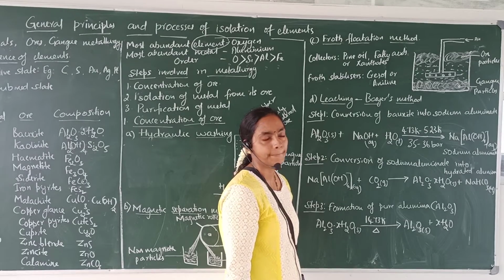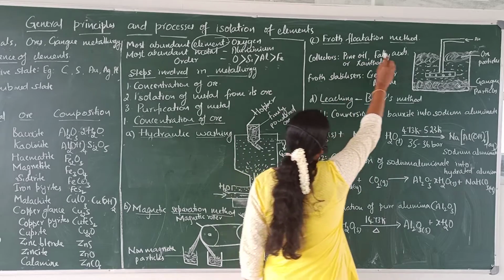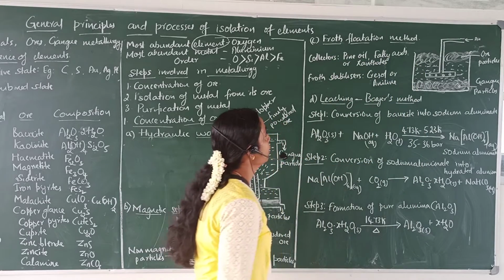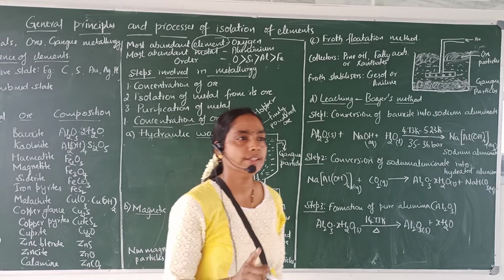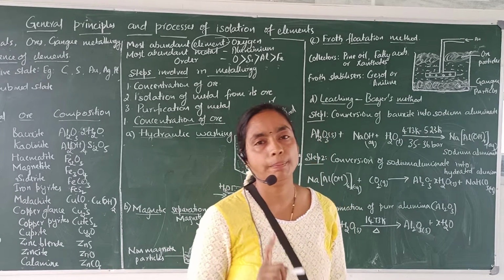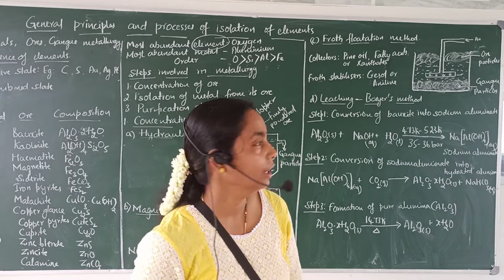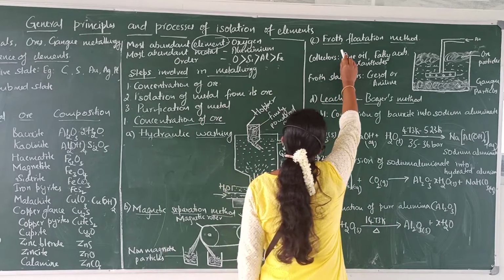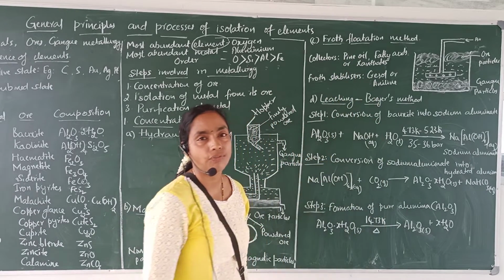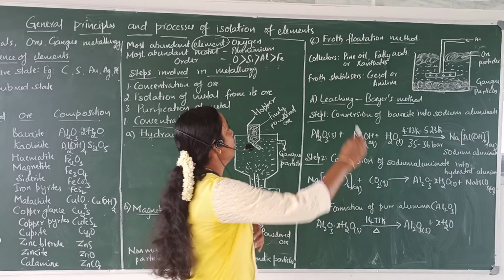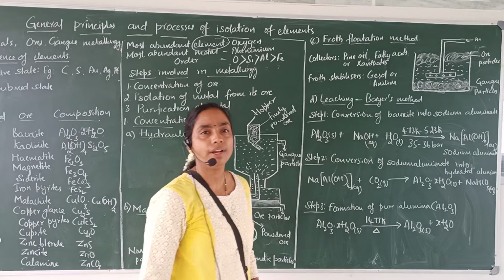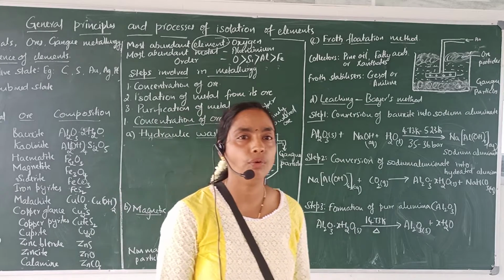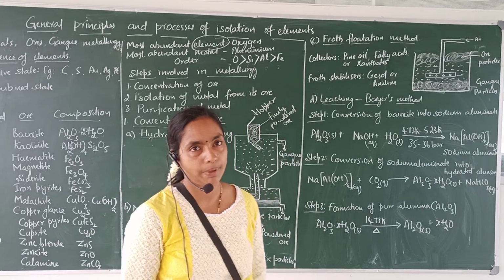The next one is the froth flotation method. This method is used when ore particles are lighter and gangue particles are heavier. And usually this method is used to concentrate sulfide ores. And the principle involved in this method is the difference in the wettability of ore particles and gangue particles.